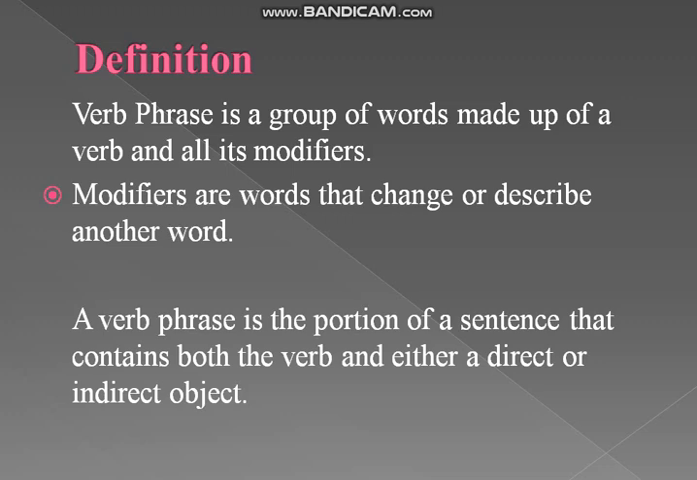A verb phrase is the portion of a sentence that contains both the verb and either a direct or indirect object. As you know that in a simple sentence we have subject, then verb and then object. So except that subject, the part of the sentence which consists of a verb and direct object or indirect object, that would be verb phrase.